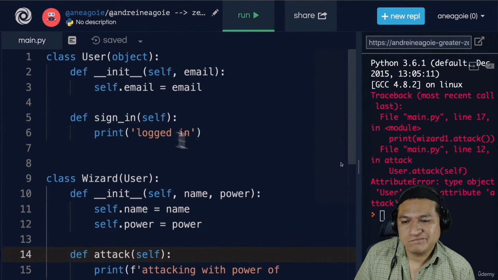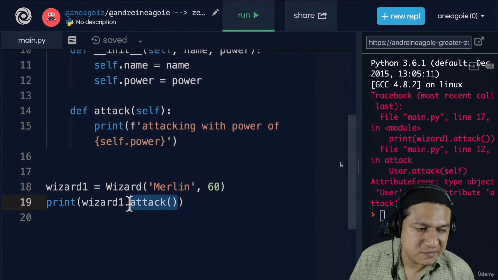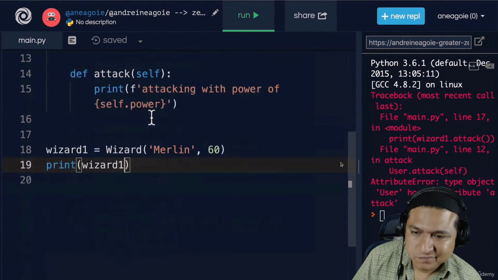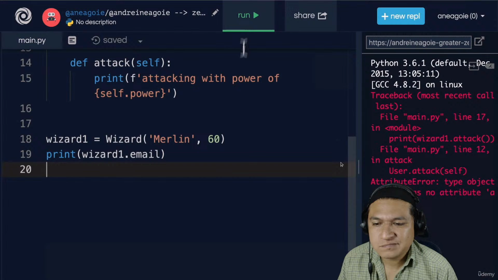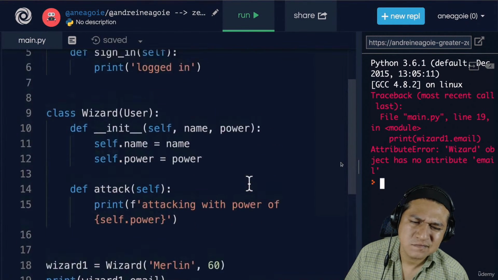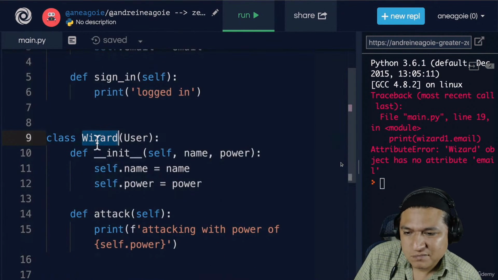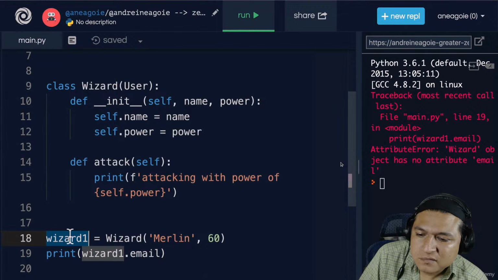So we have the same wizard. We just added this. And we have our wizard. So if I run wizard here, and let's say we want to run wizard1.email. If I click run, I get wizard object has no attribute email. Yeah, because that belongs to the user class, which is going to be called when we create the wizard, right? When we instantiate wizard1.